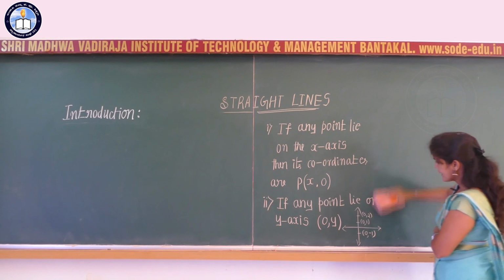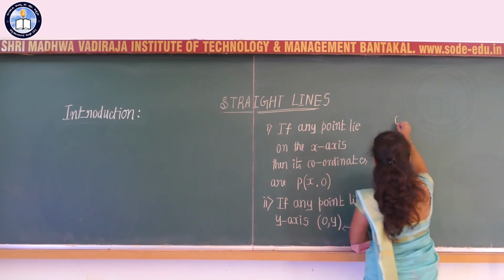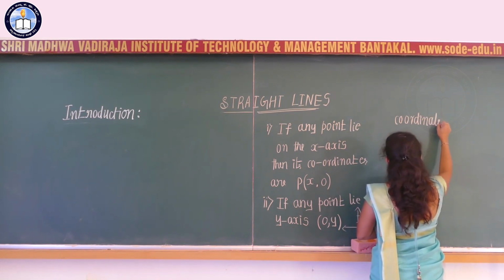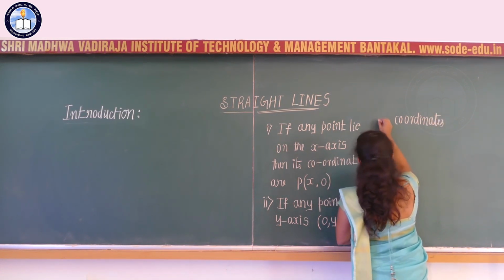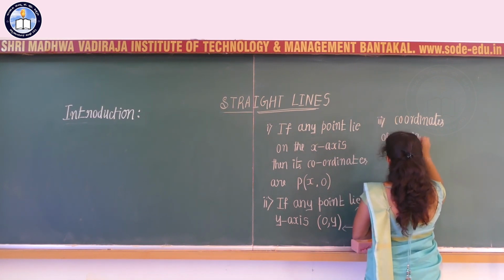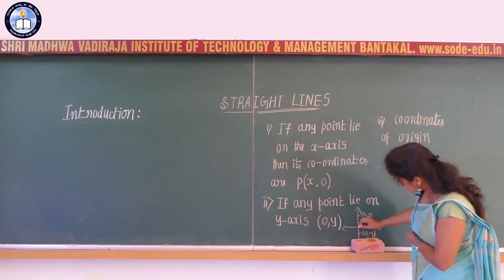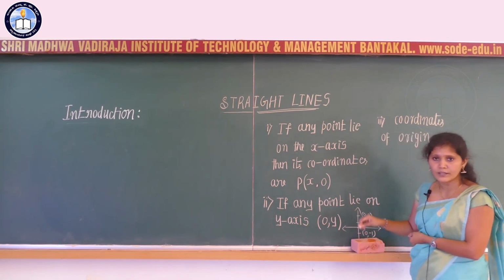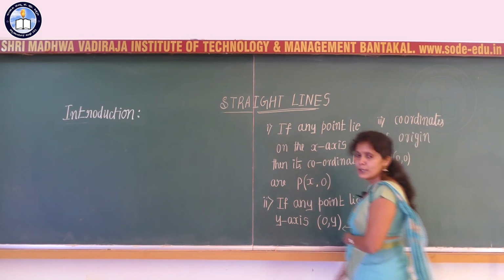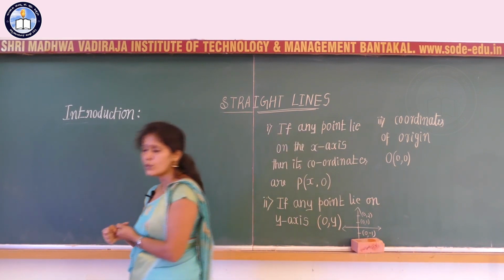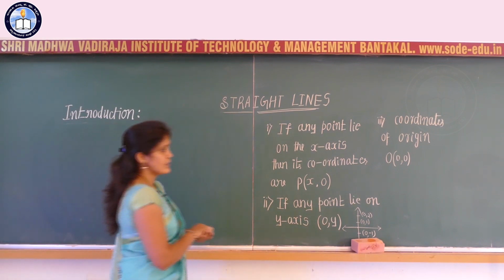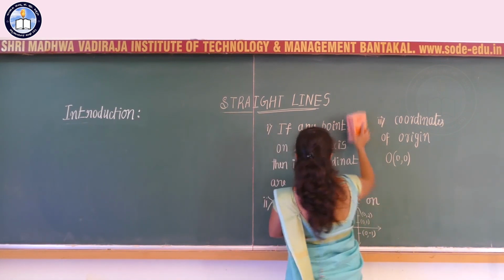Now the third point I can consider is the coordinates of the origin. What are the coordinates of the origin? At the point O, you have the coordinates O of 0, 0. So the x value is equal to 0 and the y value is equal to 0 at the point O, that is nothing but the origin. So that represents the coordinates of a point.